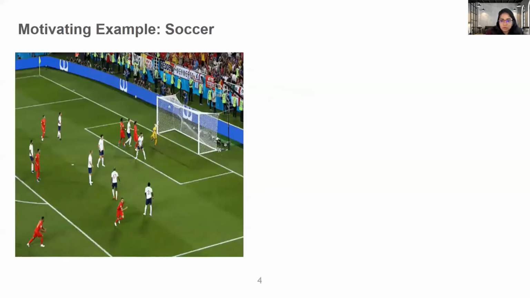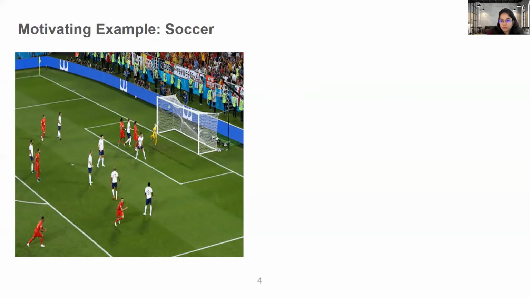Consider this game of soccer where the goal of a team is to win the game. But this is a very sparse and vague way of representing the goal. In order to maximize this reward, agents have to take hundreds and thousands of actions before getting any feedback signal to learn from. And this makes the learning process extremely challenging and sample inefficient.